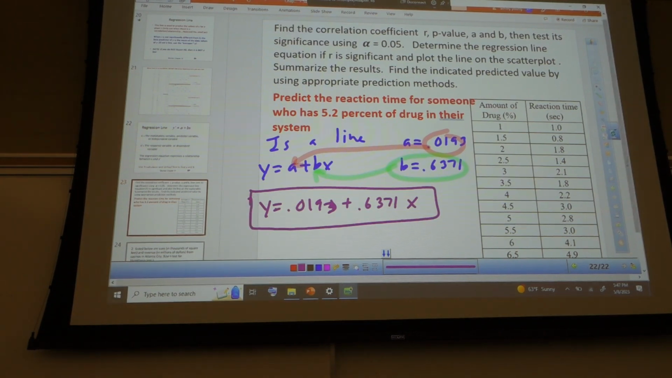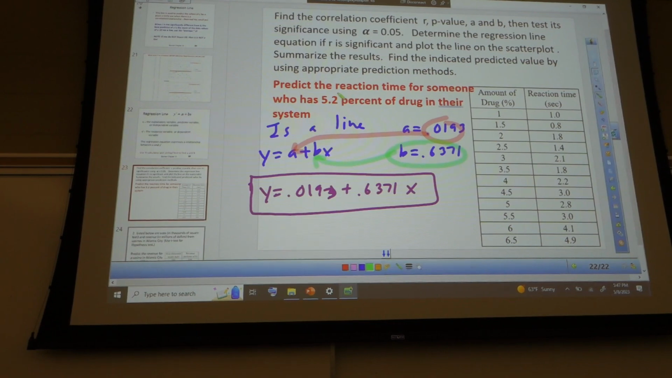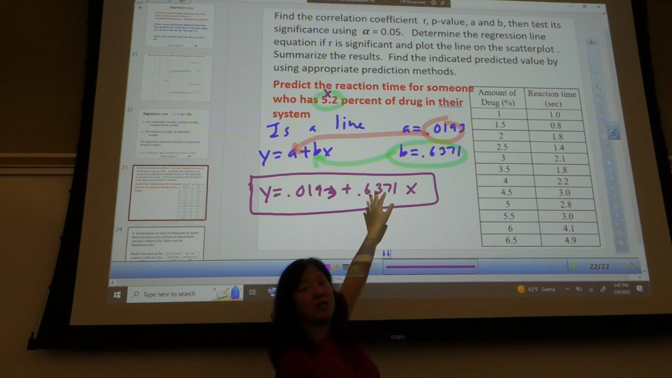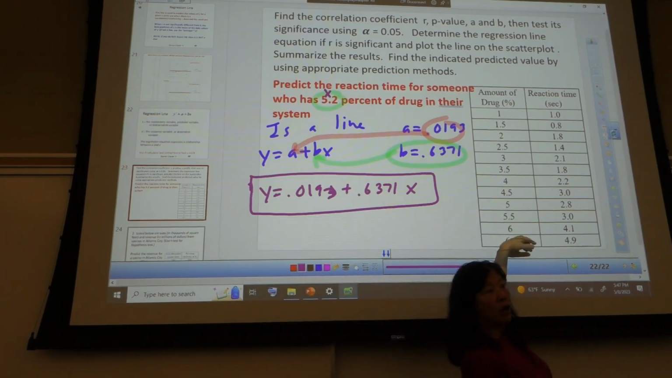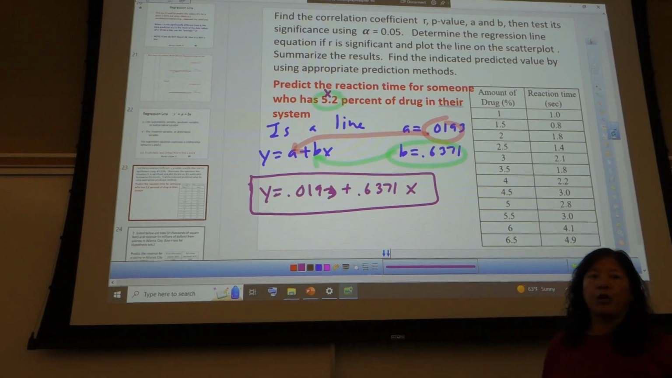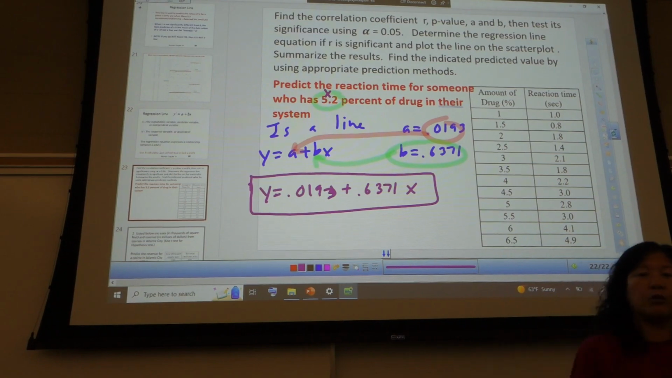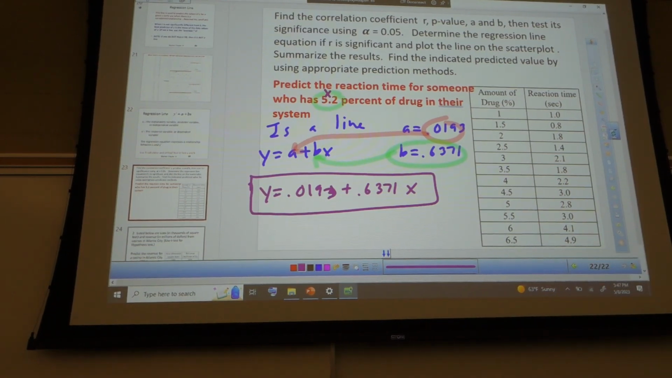So everybody, use that to predict for 5.2% of drug. So 5.2% of drug, is that my X or my Y? Your X. It's my X. That means that's the amount of drug. So I'm going to substitute that in for my X, and then solve for Y. Don't convert that. When it says 5.2%, the percent is the label. These are all percents already. So don't convert it to 0.052. It's already in what it's supposed to be. So just leave it as 5.2. Everybody find that if you haven't found it yet. Do it now, please.